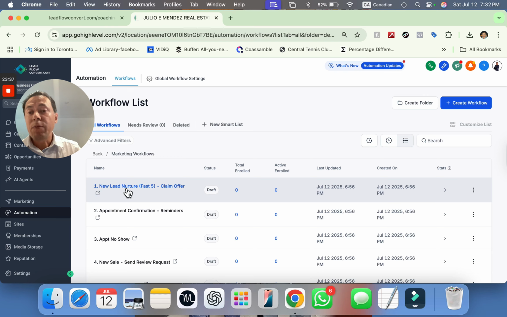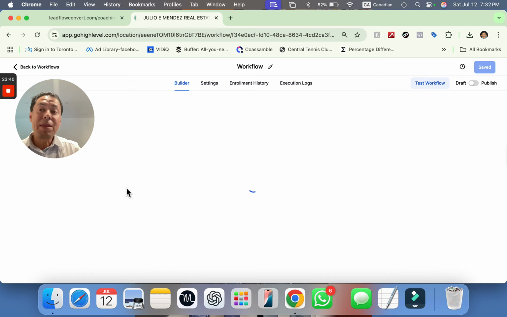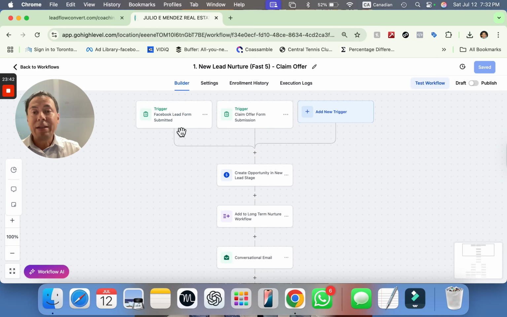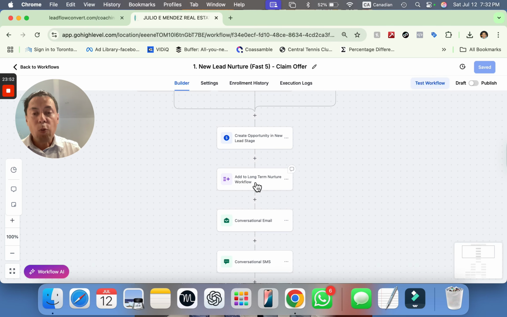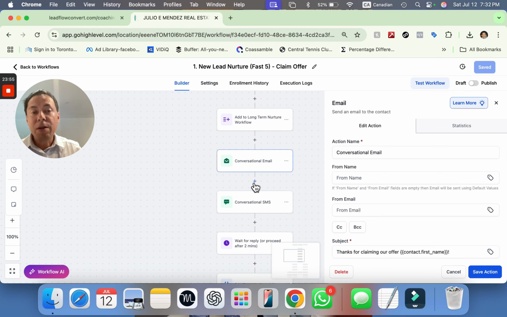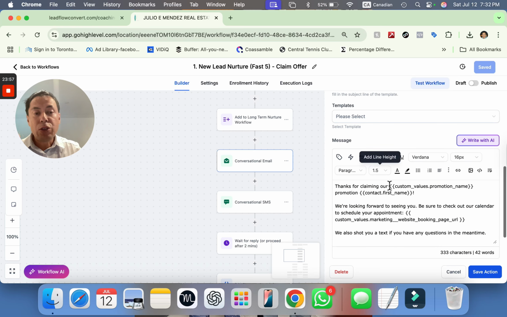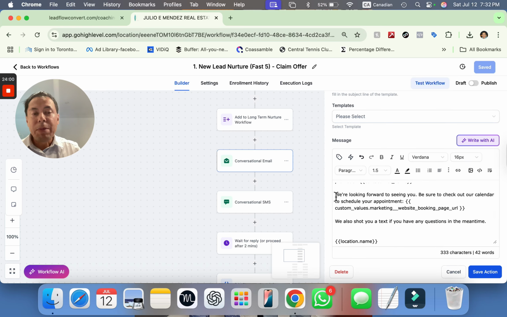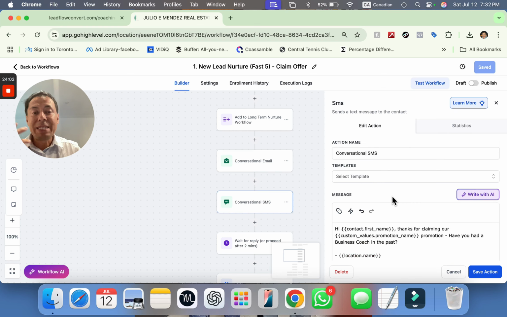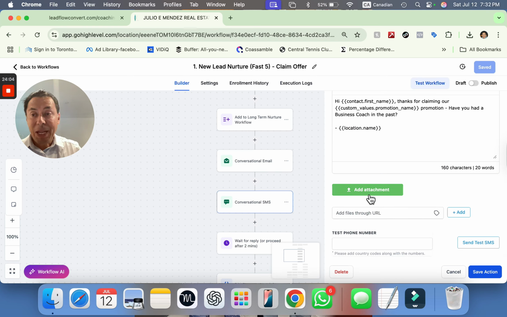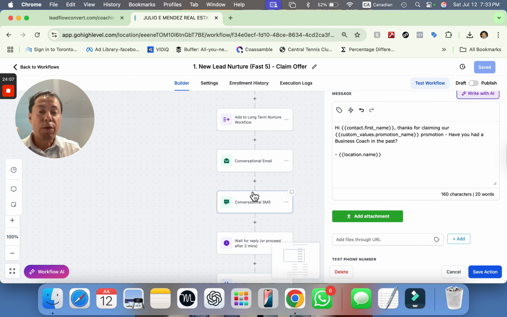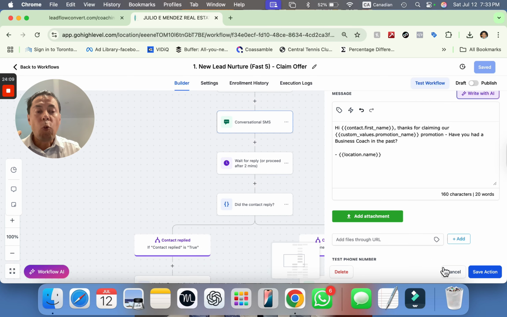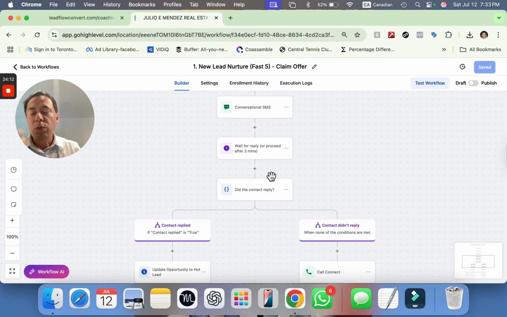So the new lead, right? Somebody that came in and claimed the offer from an ad, right? The trigger was a Facebook lead form or a claim offer form embedded in your website, right? So we created an opportunity. We added a workflow. We sent an email with a conversation email and whatnot. Thank you for visiting our site, whatnot. We send them a text. You can actually add pictures in the text so that they know it's coming from you. And we can have a waiting period, whether we wait 2 minutes or 2 hours.